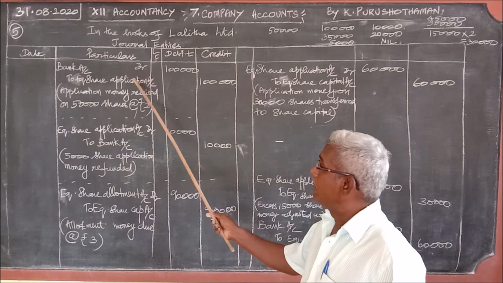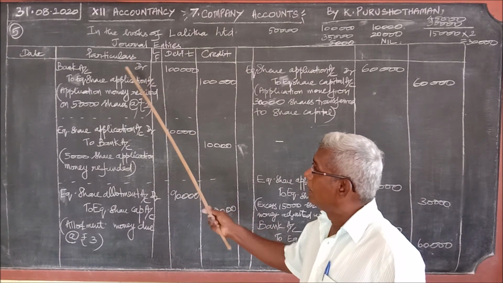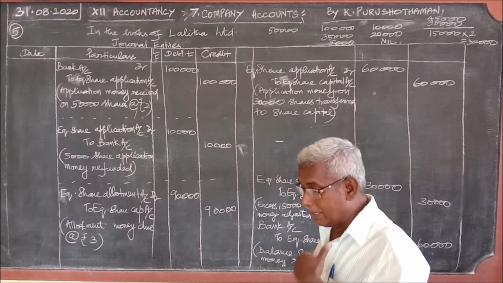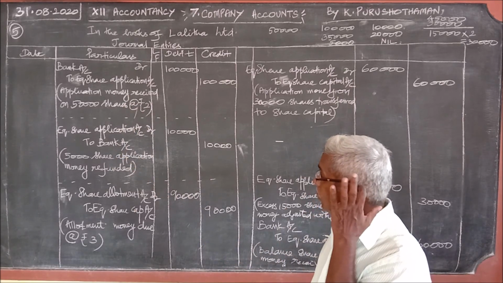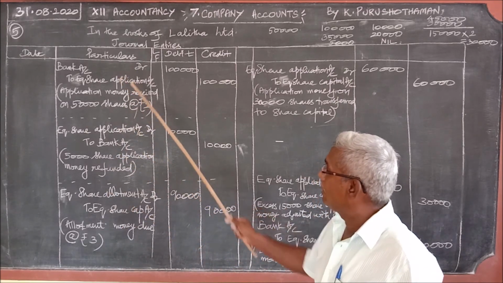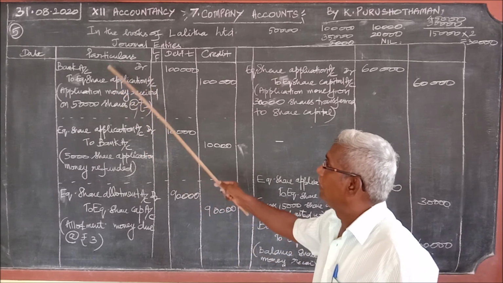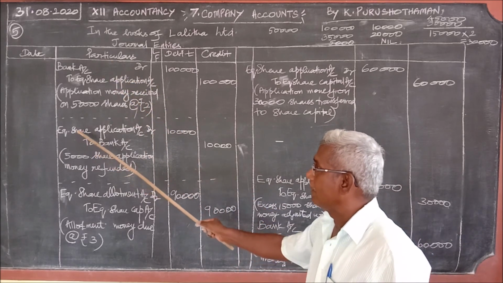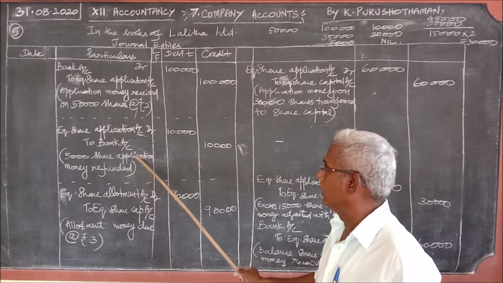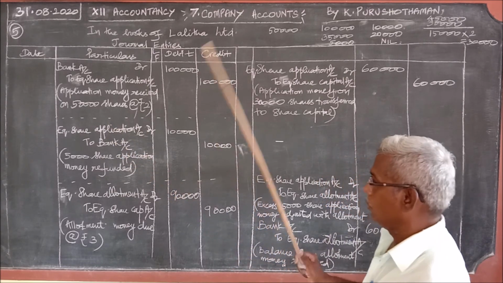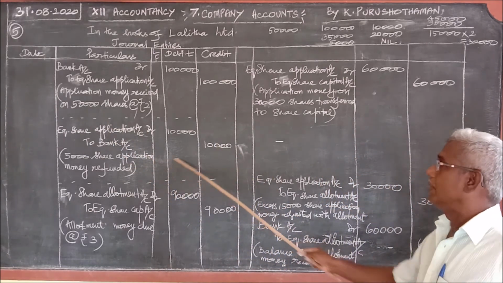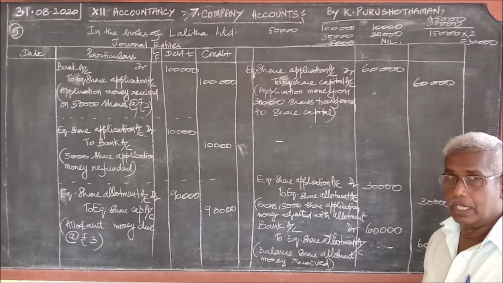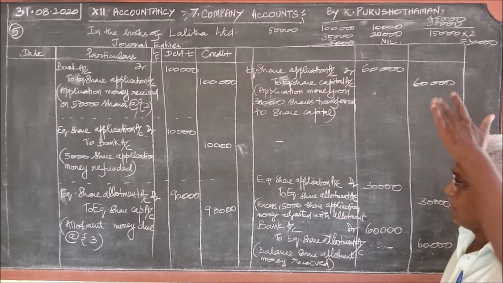When the application money is received, and when the same application money is refunded, paid back, then the reverse of this journal entry, this will go there, that will come here. That is equal to share application account to bank account, 10,000. Okay, with this the first stage is over. Now go to the second stage, the allotment stage.